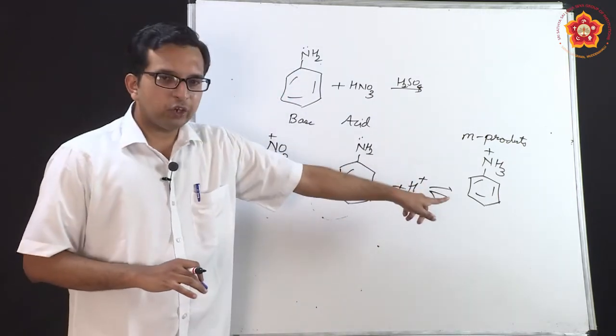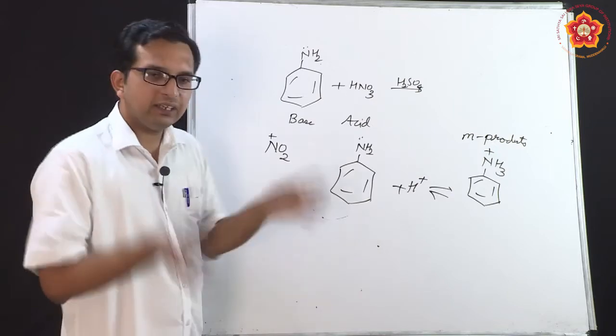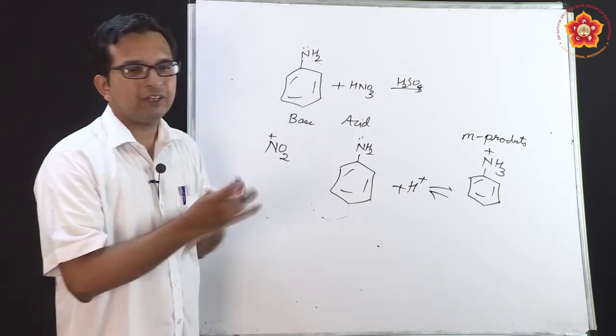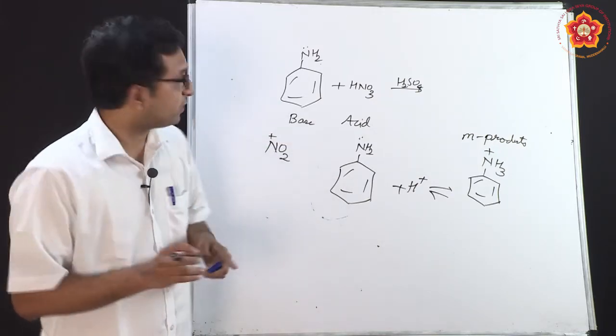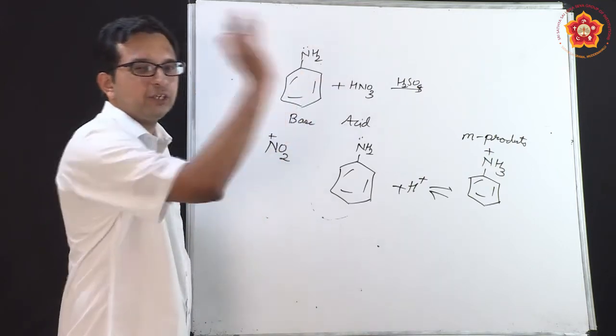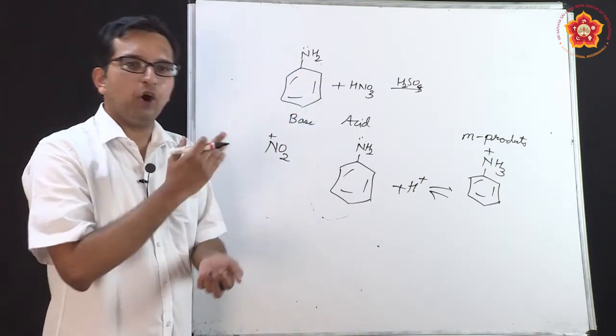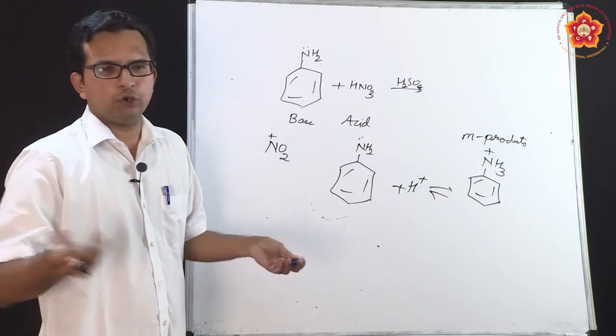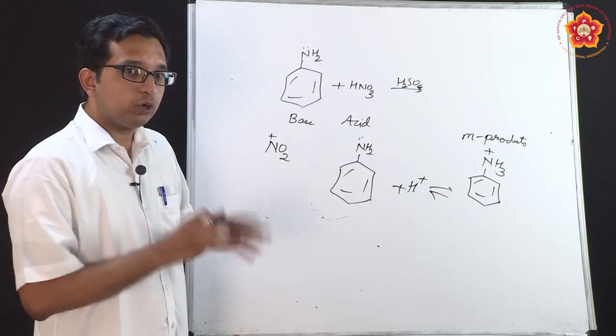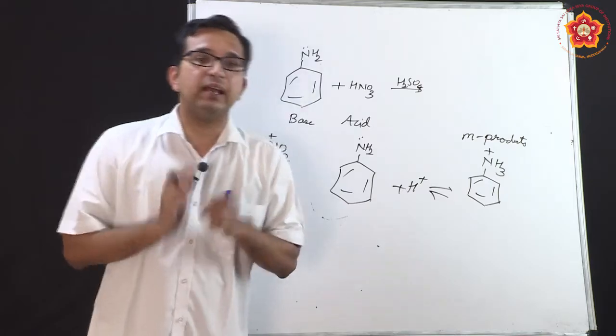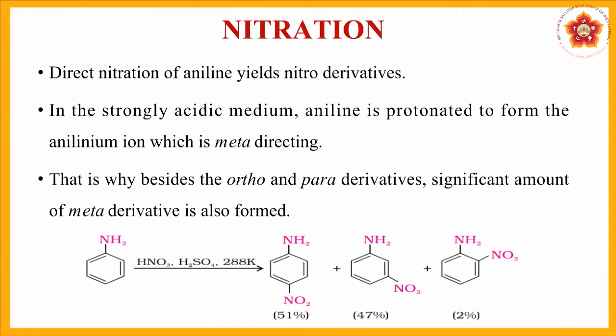So anilinium ion is also there in the solution, aniline is also there in the solution, and a continuous equilibrium is happening. Because of that, you would get all three products now: para, meta, ortho. Ortho production is very less, around 2 to 3%, but you get a good number of para as well as meta products. So why is this? Because of the presence of the anilinium cation which is formed. So just go through these parts, you realize that in the strongly acidic medium, aniline is protonated. What do you mean by protonated?